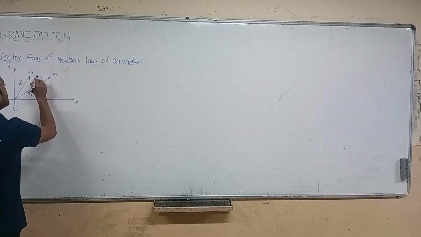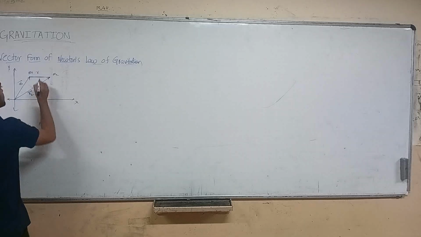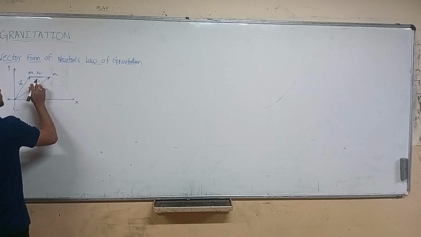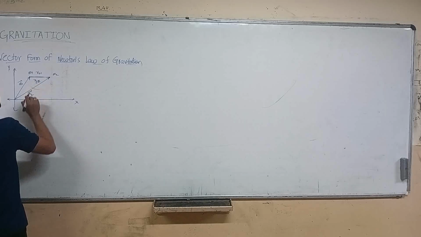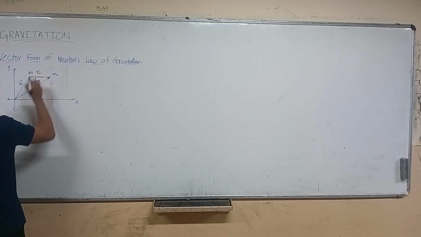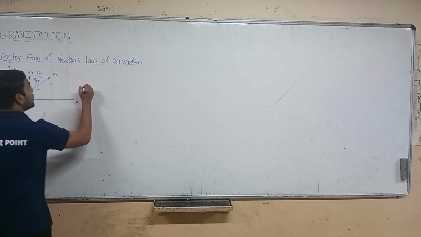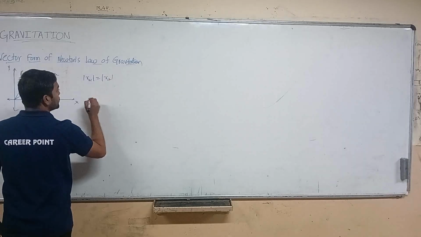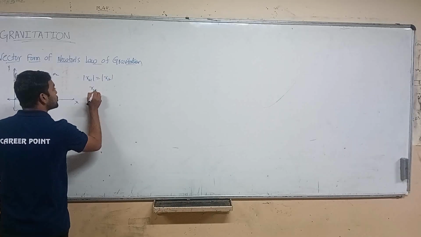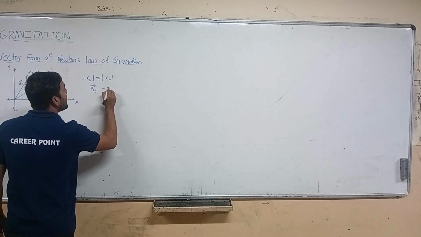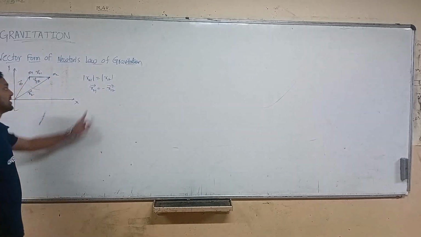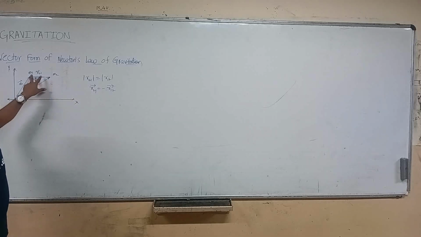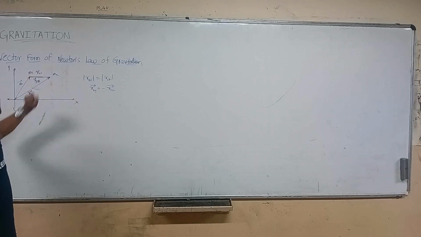So the distance here is r21, and it will also be r12. So the mod r21 equals mod r12. And the r21 vector equals minus of the r12 vector. These are the directions, the values of the vectors, the distance between the two masses here.